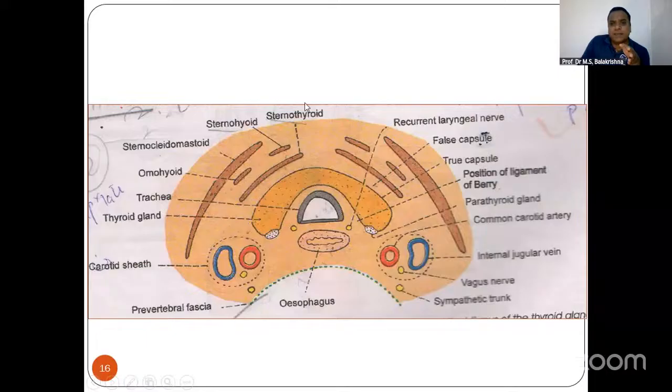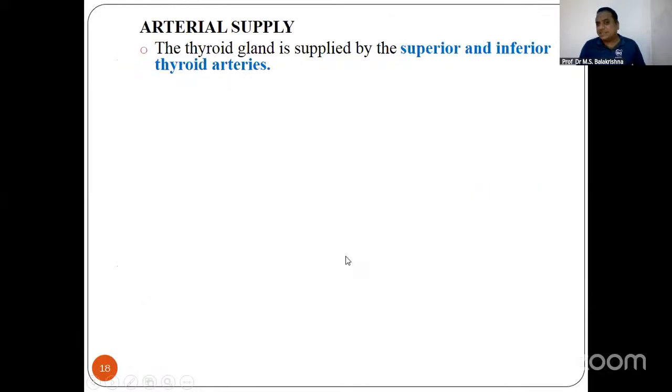So this is the apex. Next to that you've got sternothyroid muscle, sternohyoid muscle. More laterally you've got omohyoid muscle and your sternocleidomastoid muscle. So these four muscles, please understand; this is what you should remember. Behind that you have got trachea and your esophagus. Then on the back side you have got your carotid sheath, and inside the carotid sheath, these three structures you should know. So these are basic things, the relations you should know.